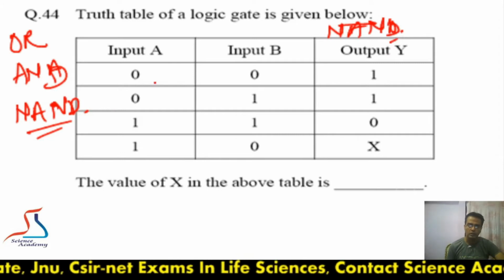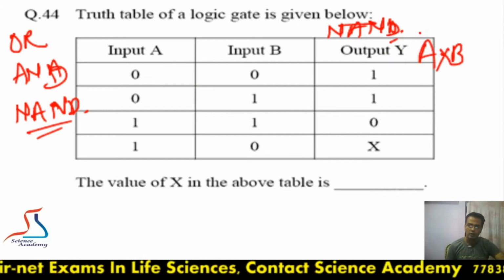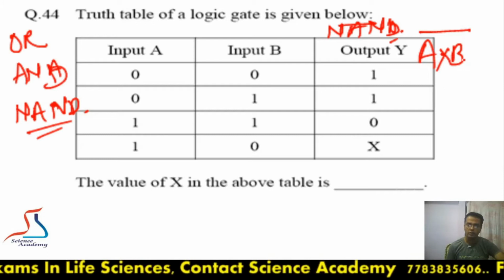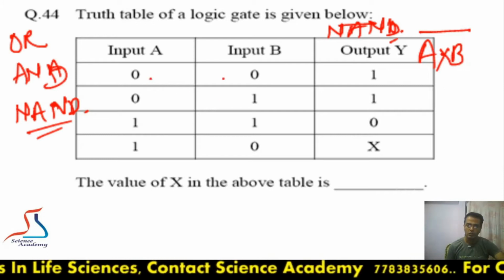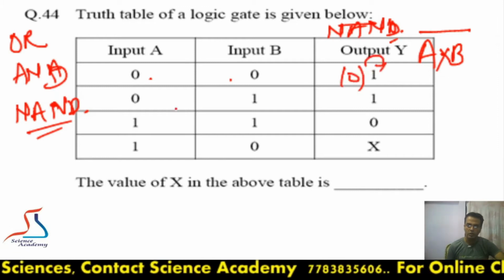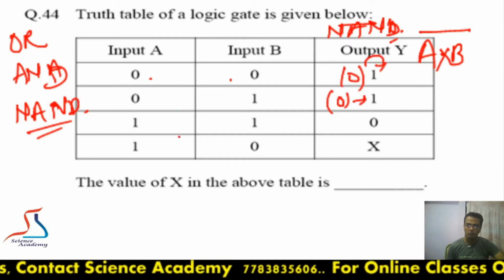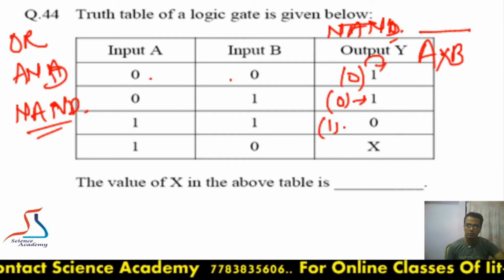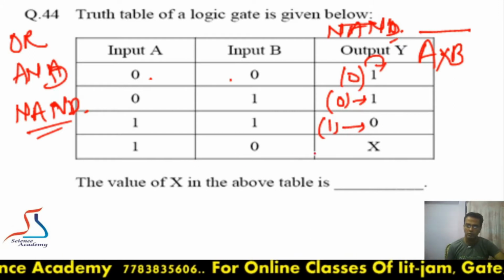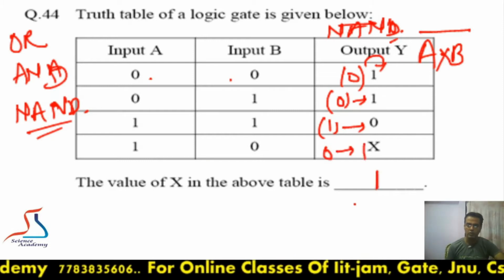What is in a NAND type? The output will be the multiplication of A into B, and the opposite of that result, so the inverse of A into B. 0 into 0, the answer will be 0, and the opposite of 0 will be 1. 0 into 1 will be 0, the opposite of that will be 1. 1 into 1, the answer will be 1, but the opposite of that will be 0. And 1 into 0, the product will be 0, and the opposite of that will be 1. So X will be 1.